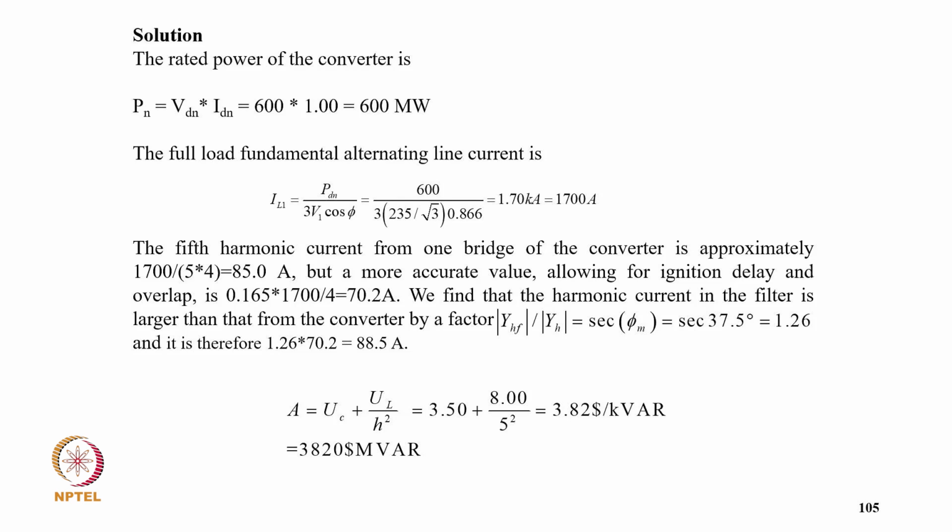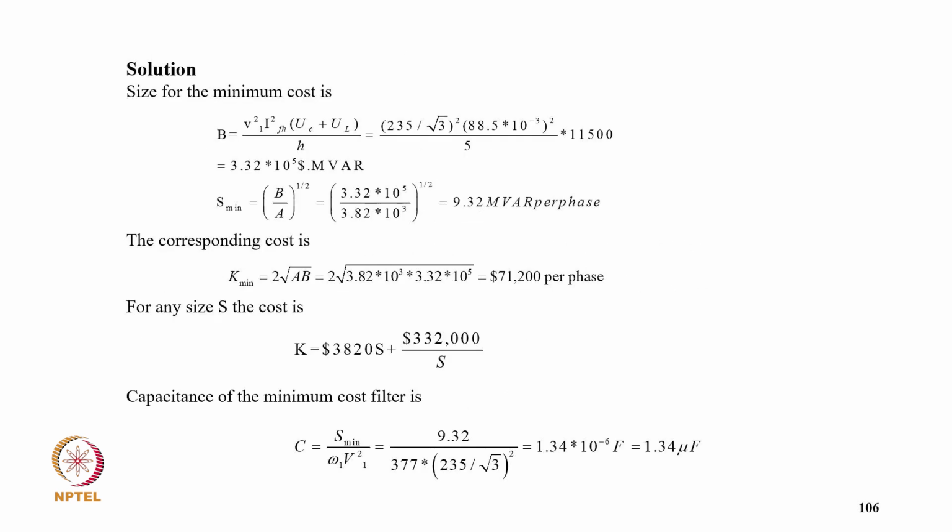We find the harmonic current in the filter is larger than from the converter by SH divided by YH, that is sec of Im equal to sec 37.5, that is 1.26, and it is typically 1.26 into 70, that is 88.5 ampere, and A equal to UC plus UL upon h square, so it comes to $3.82 per kVAr, that is equivalent to $3,820 per MVAr.